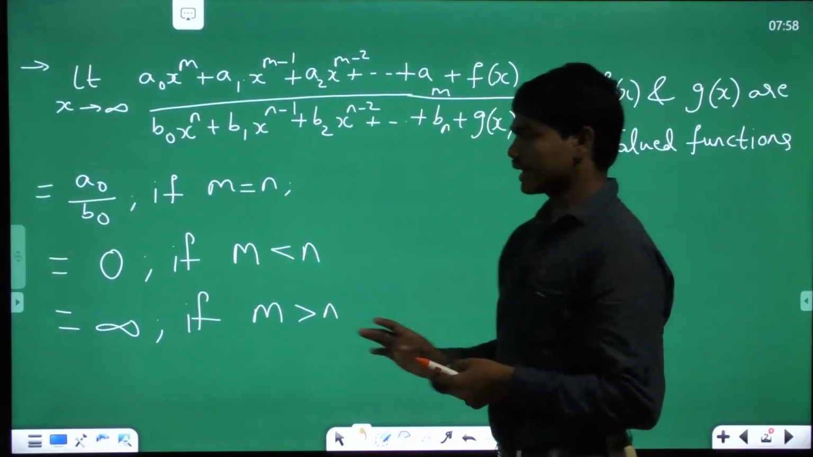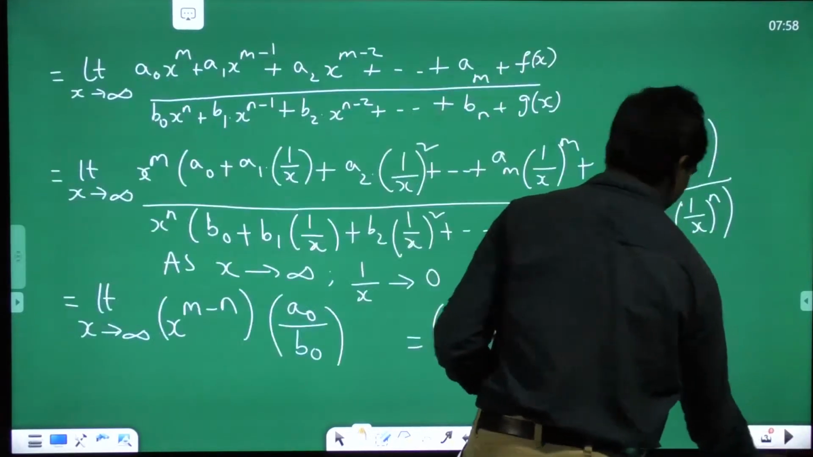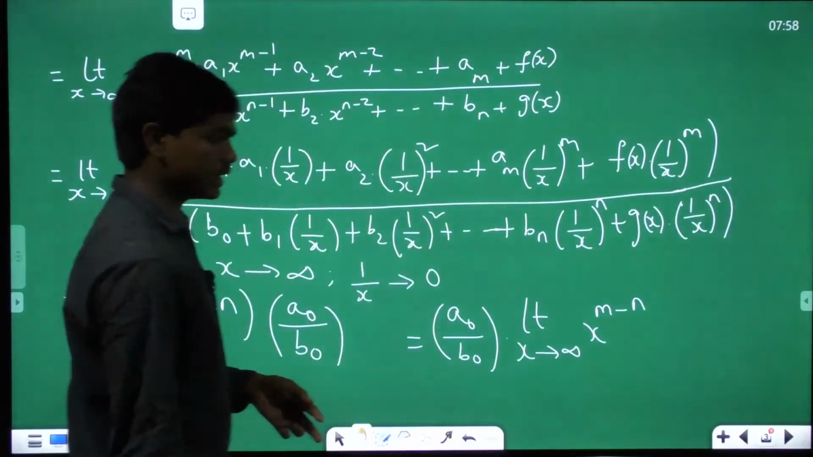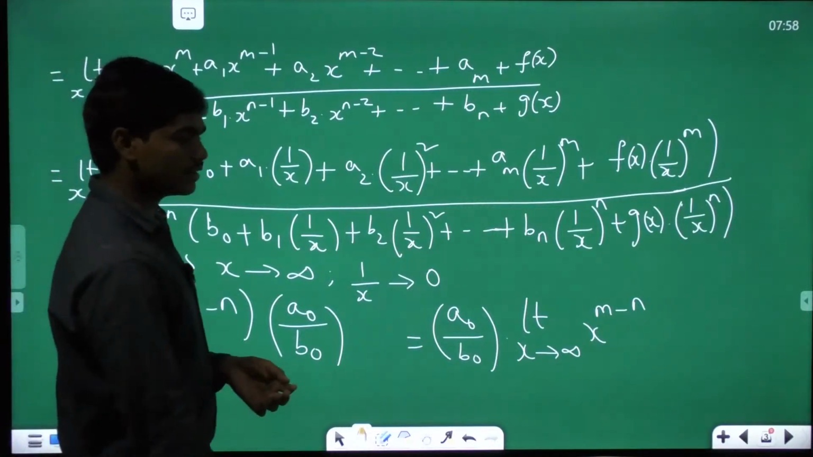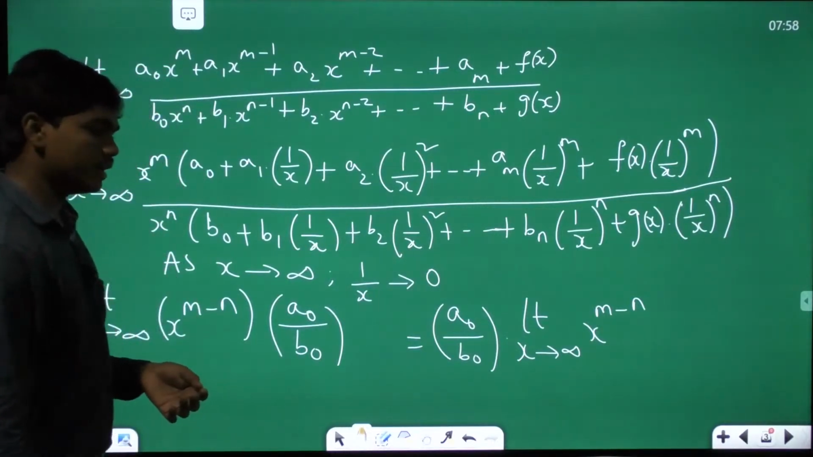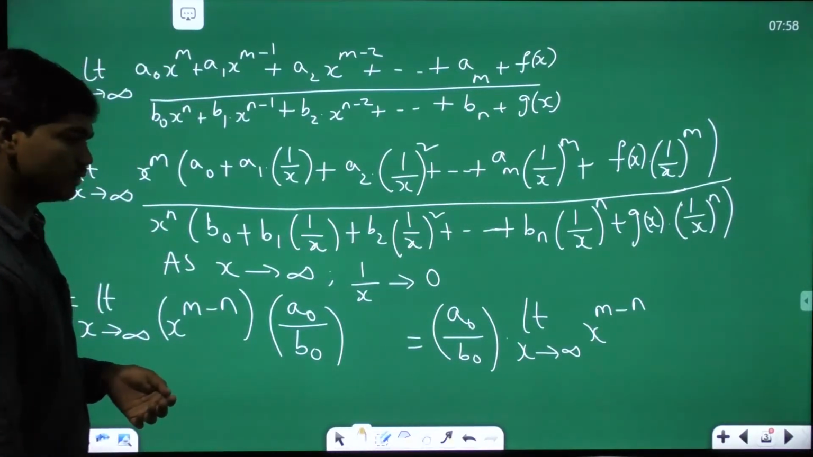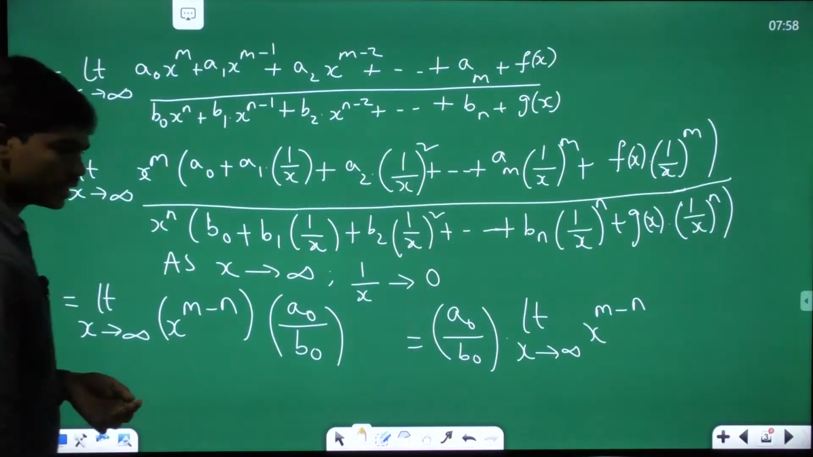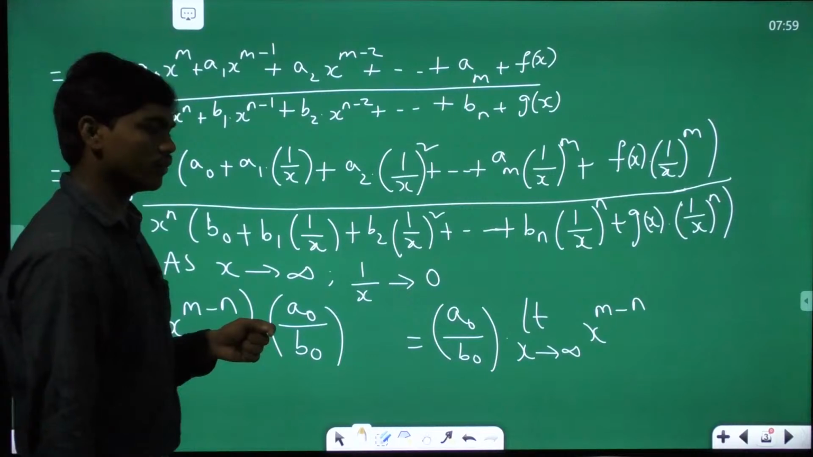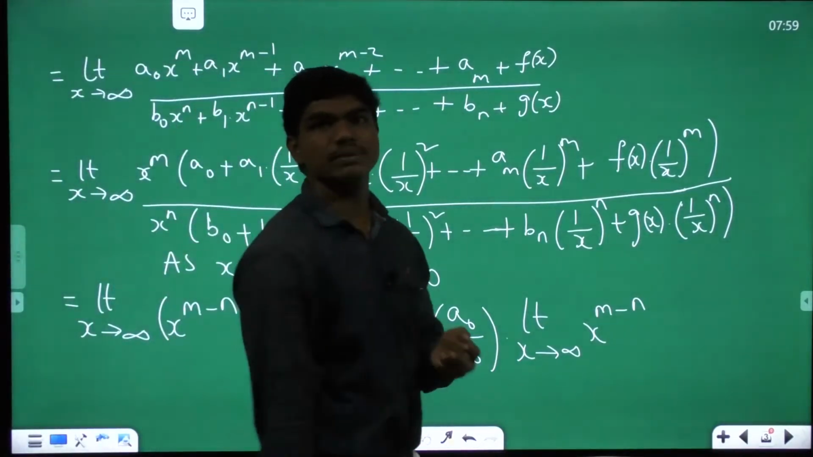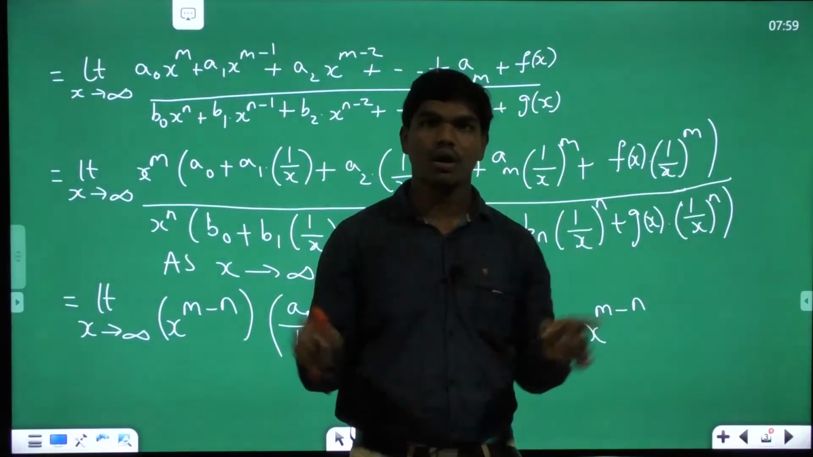Now, okay, I'll give you a bit of time, take it. Meanwhile, let me go through the comments if someone didn't understand something. So what if f of x has a degree greater than m? Then f of x into 1 by x whole power m will tend to infinity. Sorry. So what if f of x has a degree greater than m? Then, see, it doesn't depend upon the degree. Basically, it all depends upon the value of f of x.